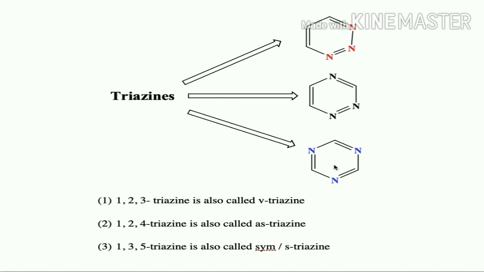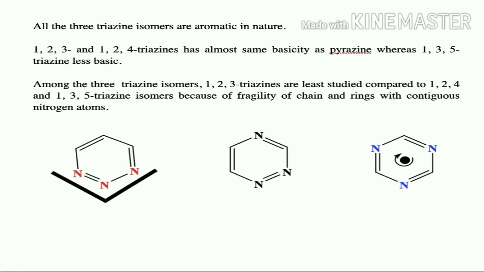It is going to have a C3 axis of rotation and it is going to have symmetry. So if we cut the molecule like this, it leads to identical atoms on either side. Hence it is a symmetric molecule. At the same time it has a C3 axis of rotation. All three triazine isomers are aromatic in nature and they obey Huckel's 4n plus 2 rule. And the nitrogen's lone pair is not involved in the aromatic sextet.